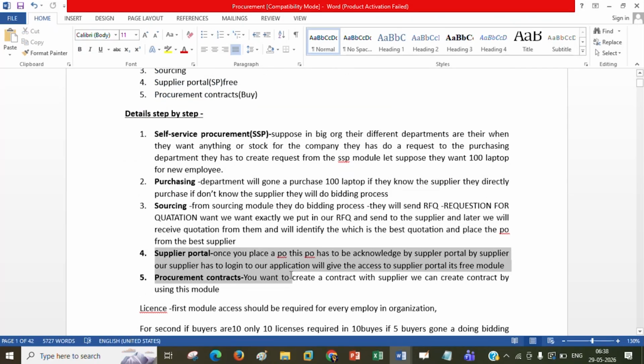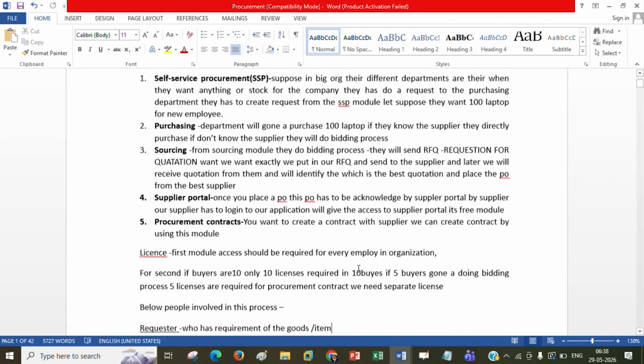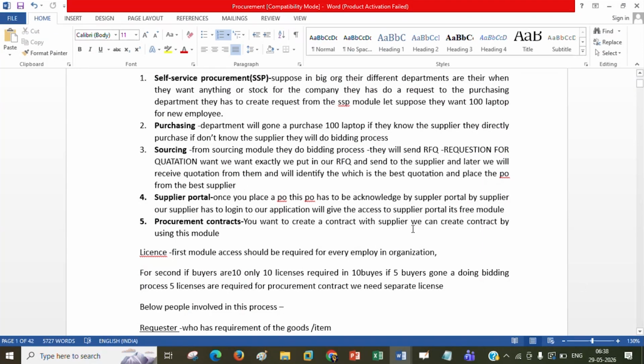Now this supplier portal. That means once you place a PO, this PO has to be acknowledged through the supplier portal. We already have the supplier portal in EBS. Here also we have the same thing. Then procurement contract. I was trying to say, with SSP, if they're buying laptops, then it will still be converted into a purchase order to an external supplier, right? Yeah, definitely. But they will consider it as internal purchasing.